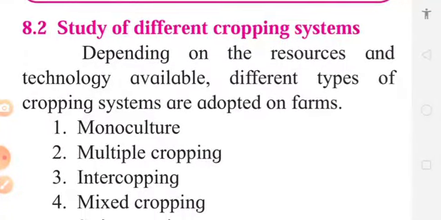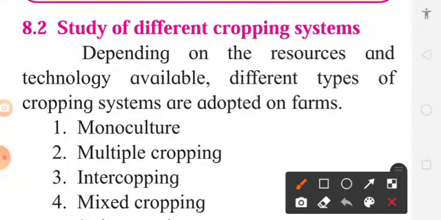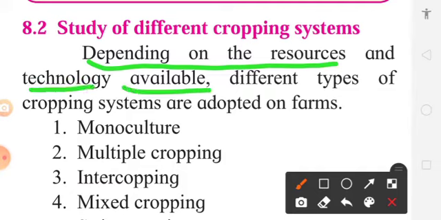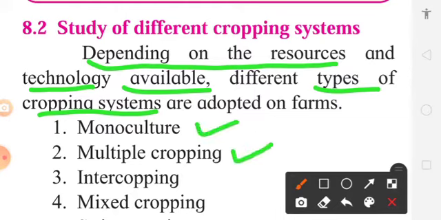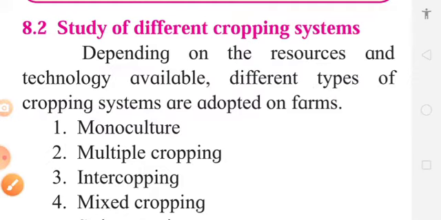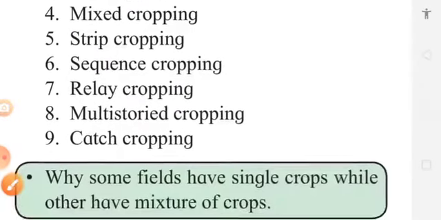These cropping systems depend upon the resources and the technology available. The cropping systems are: number one, monoculture; number two, multiple cropping; number three, intercropping; number four, mixed cropping. We are going to see in detail, just have a list of it.